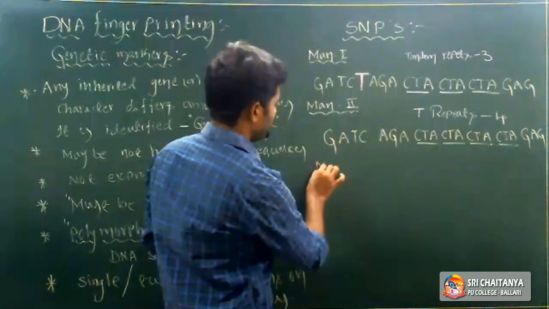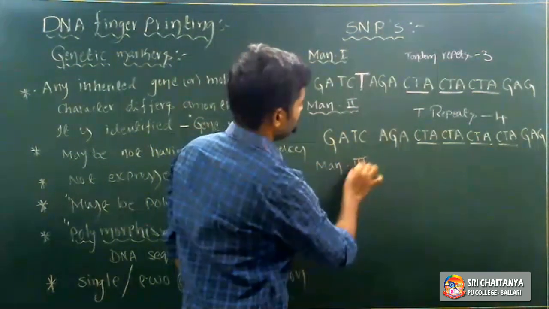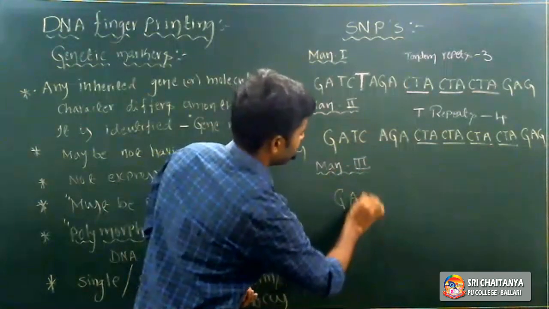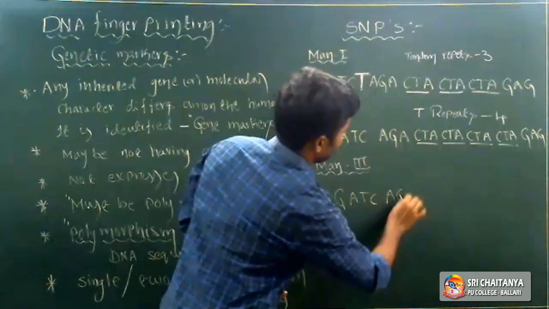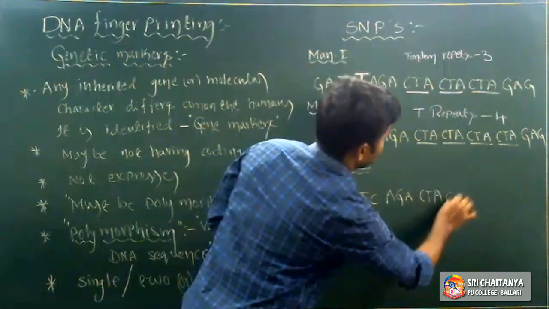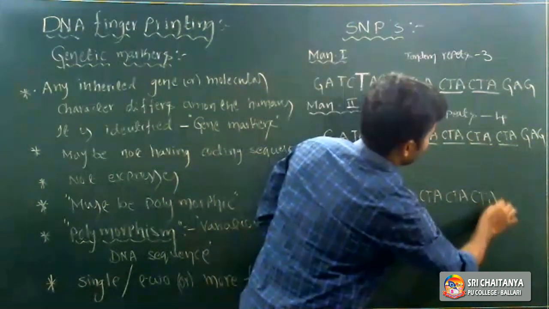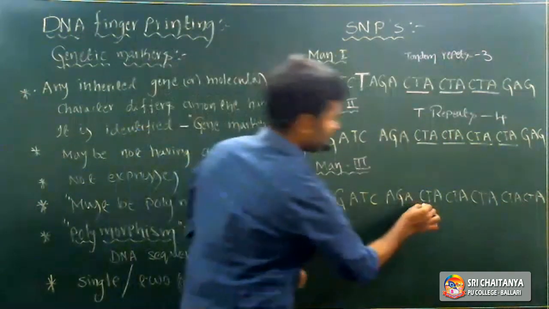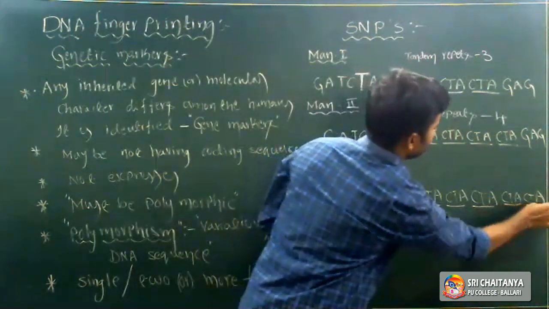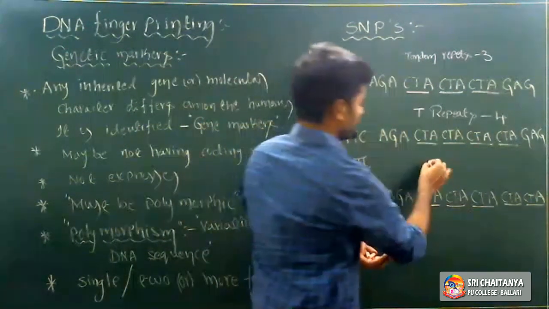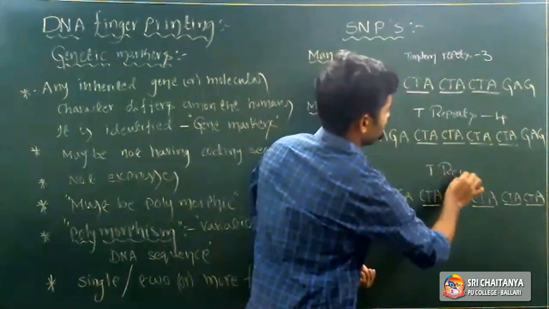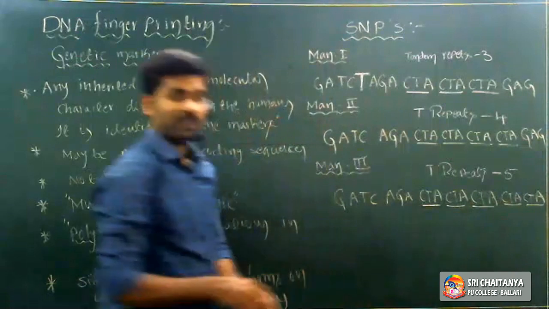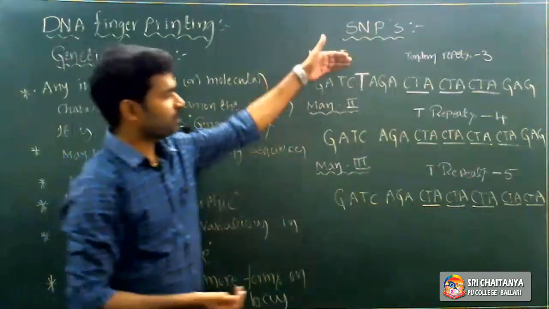Then person 3, man 3. What about man 3's genetic material? As usual, Z, A, T, C, A, Z, A, then C, T, A, C, T, A, C, T, A, then C, T, A, C, T, A, right? So totally how many tandem repeats are there? 1, 2, 3, 4, 5, right? So in person 3, the tandem repeats are 5. It means the tandem repeats vary from person to person.